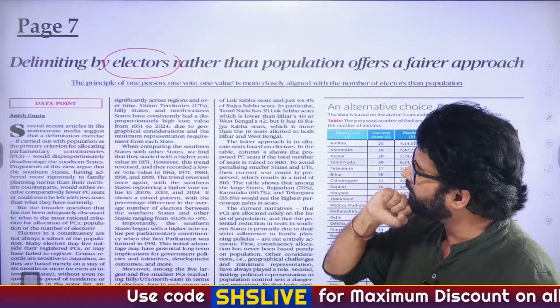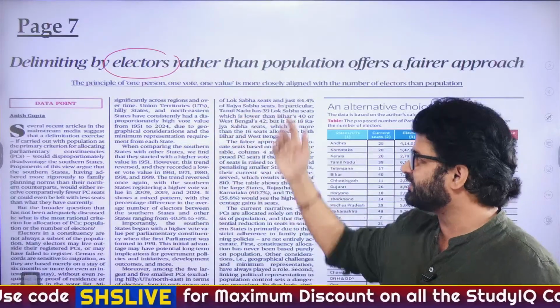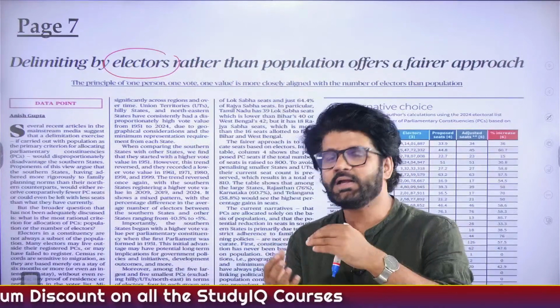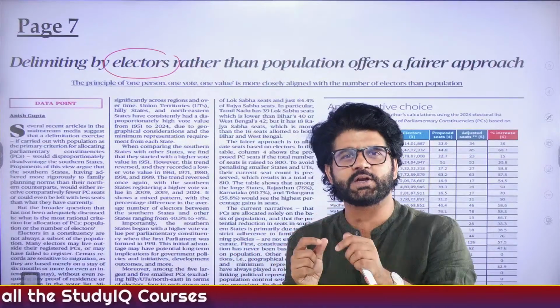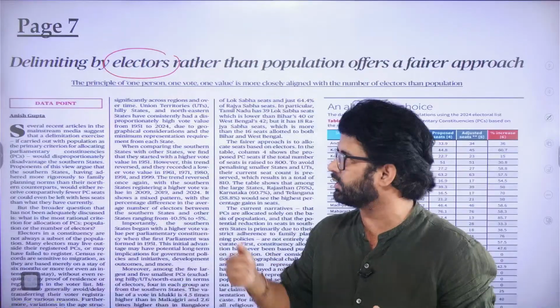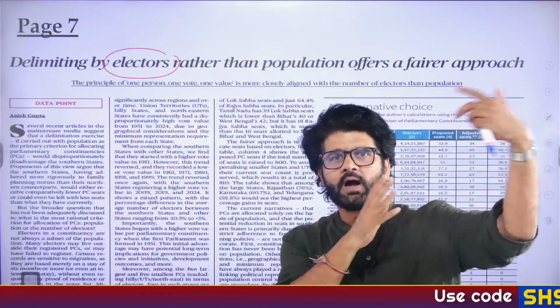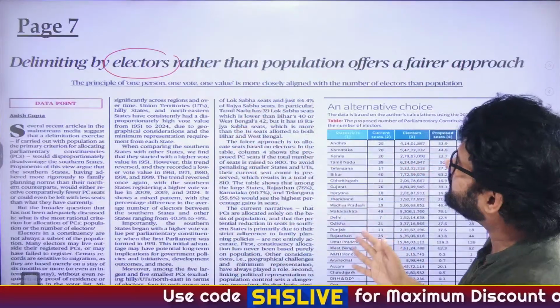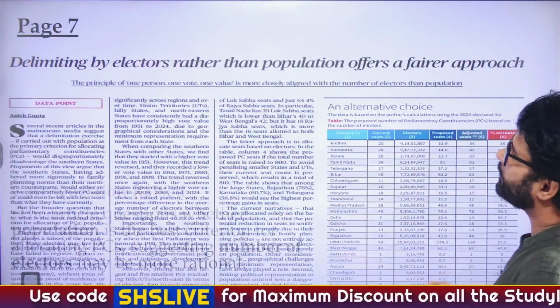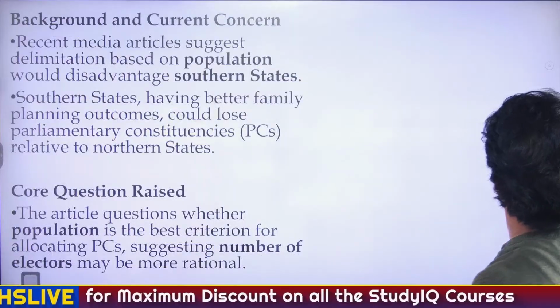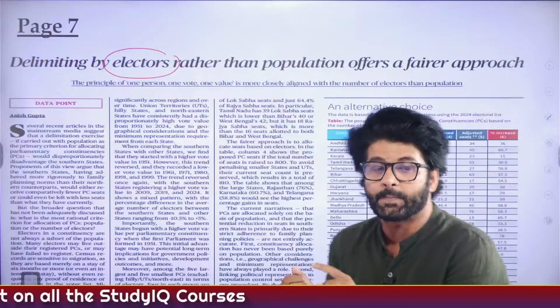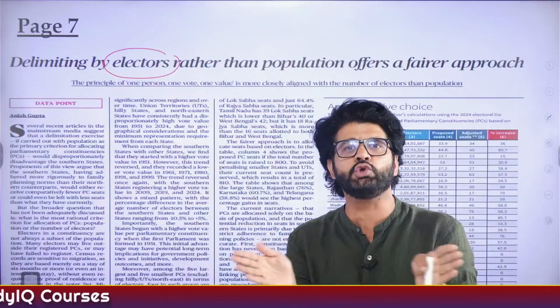But what Anish sir is saying is that the author of the article is saying that in this scenario, maybe the southern states will not be undermined that much, unlike the scenario which was happening in the case of population. So elector is a good criterion rather than population. This is what this article is all about. Rest, they have talked about all the facts and figures. You don't have to go there, but this particular article has given you a new perspective.